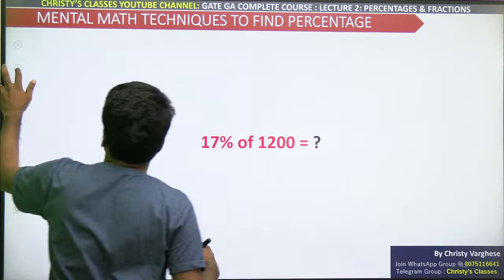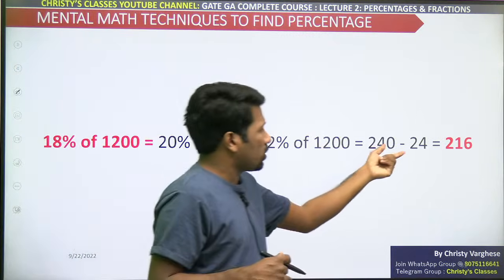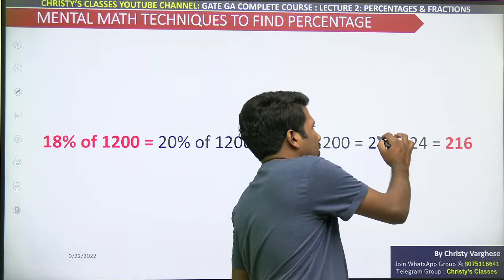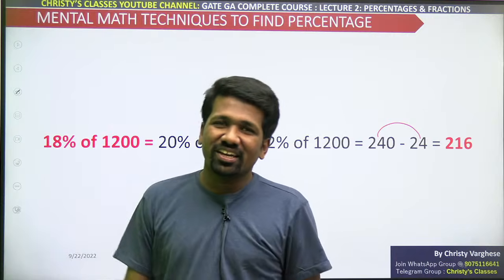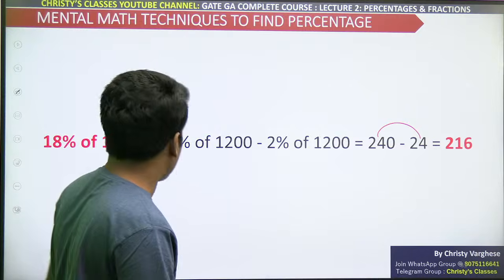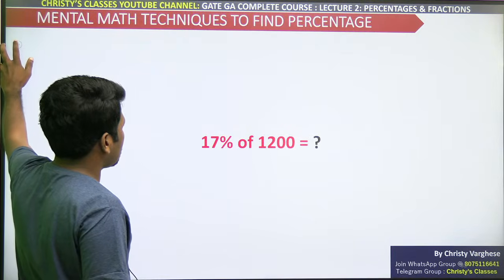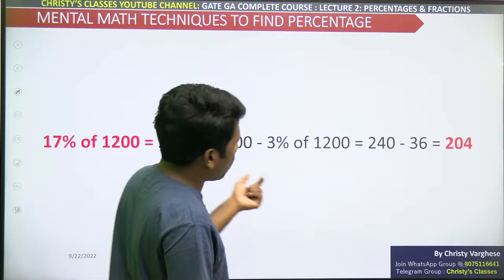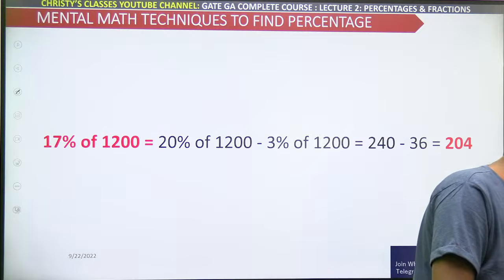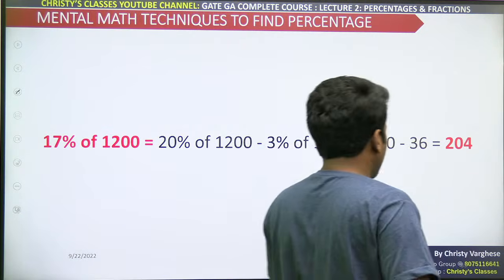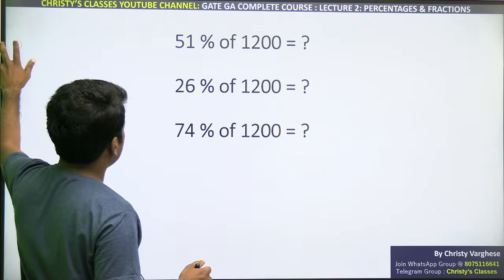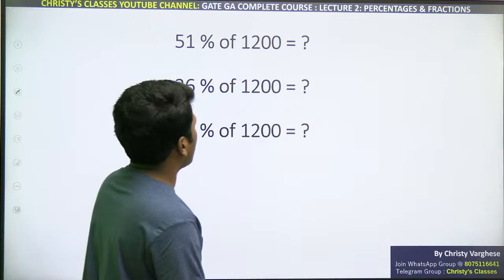So all of you got it right. 18% के लिए 20%, 240 से 12, 24 कम करना काफी है. Yeah, actually I have given subtraction and addition also, how to do it logically. I have given lectures in my Vedic math classes. Check out the other lectures in this channel. You may get lectures on that itself. 17% will be one more 12 subtracted, right? From 240 you need to subtract 12, 12, 12. 36 you should subtract. That should give you 204. 16% है तो one more 12 subtract करना है.